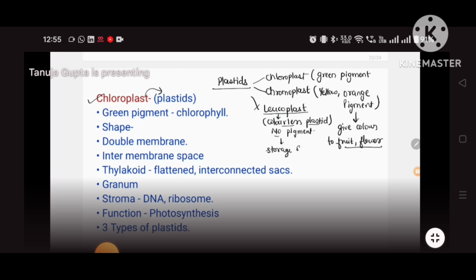Its main role is storage of food, like for example starch. It stores starch like in potatoes. So if it stores starch, then leucoplast is called amyloplast.